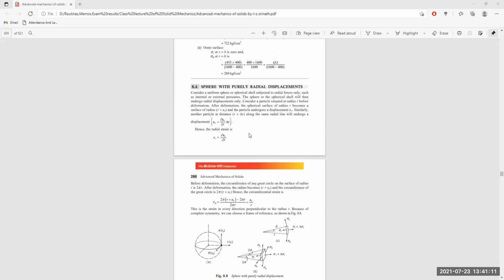But here, unlike other vessels, we don't have any longitudinal stress, because a sphere doesn't have any length. It is totally round. So there is no longitudinal stress in this type of item.